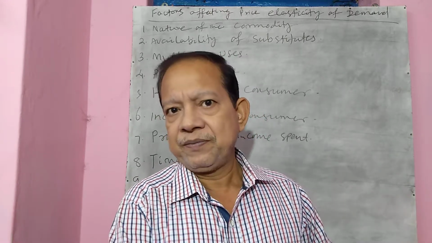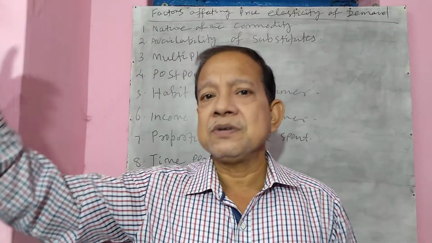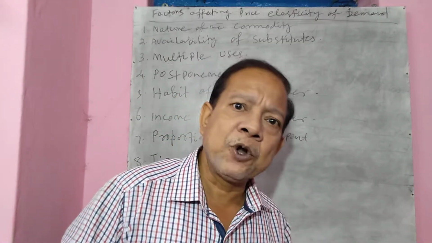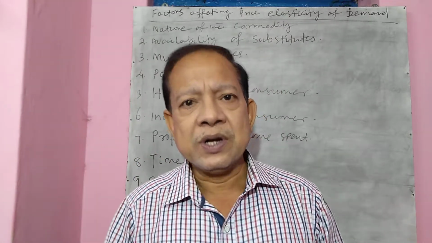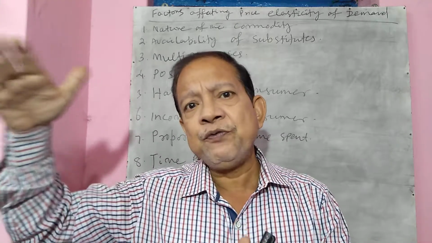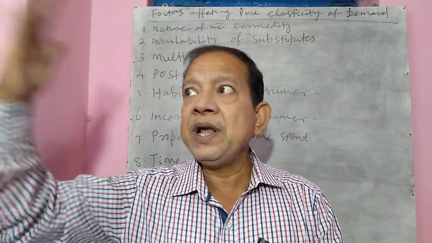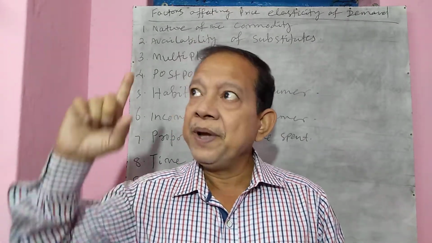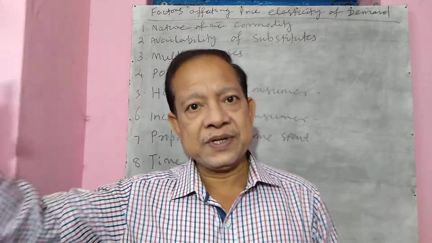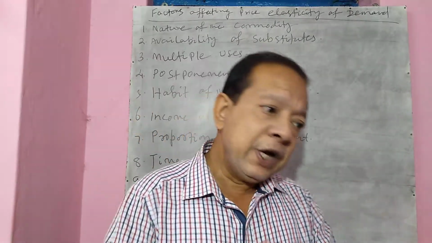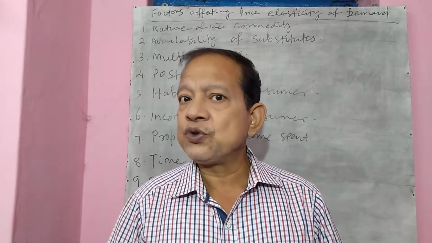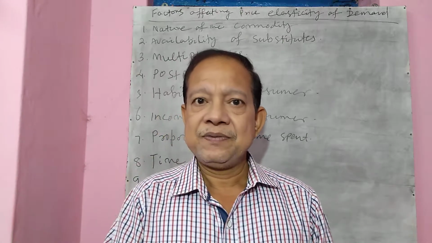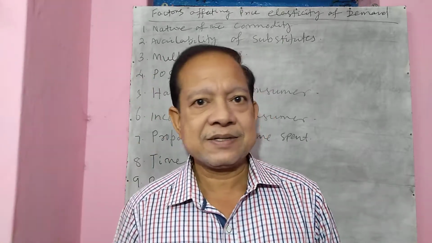Very rich persons, let's say billionaires, and very poor persons, let's say daily wage earners, these two categories of people, one having very high income, one having very low income, cannot change their demand. Very high income groups, their demand is fixed. And very low income people, their demand is also fixed. So they cannot change their demand, and in those cases, elasticity of demand is very less.